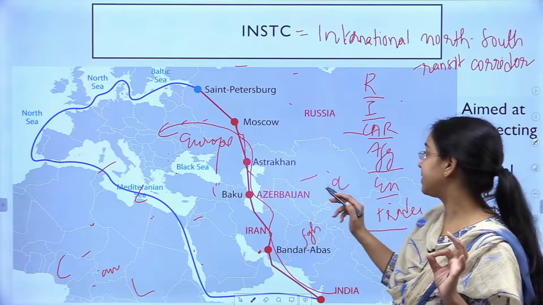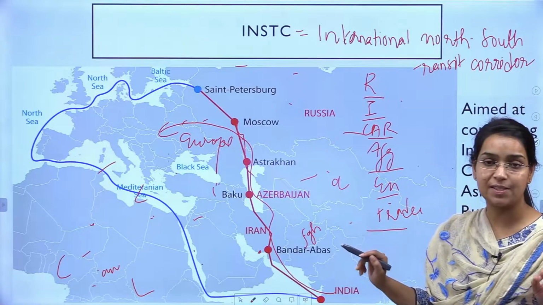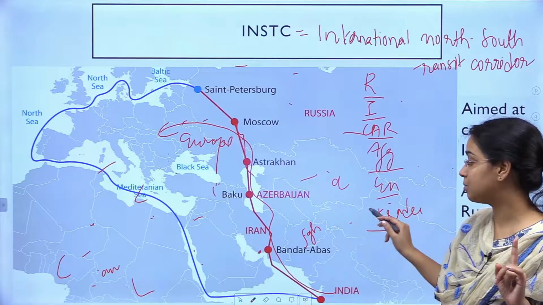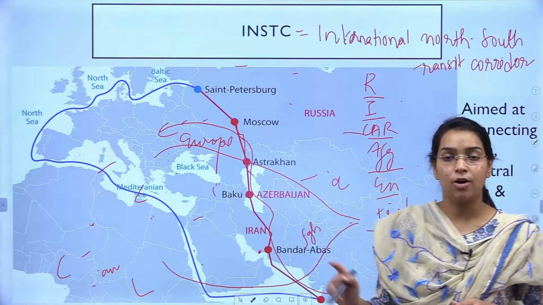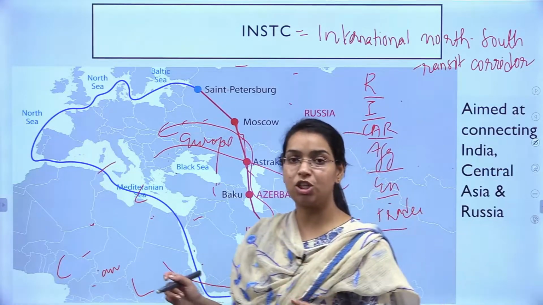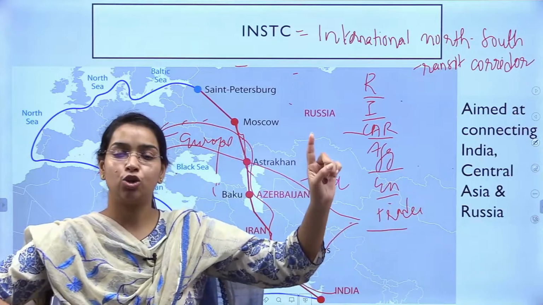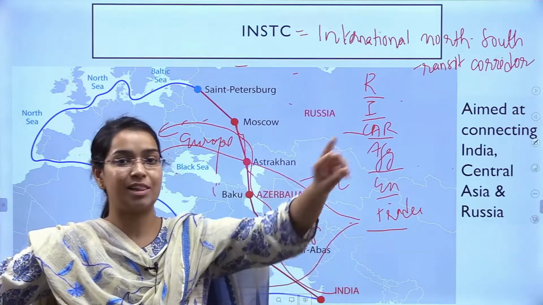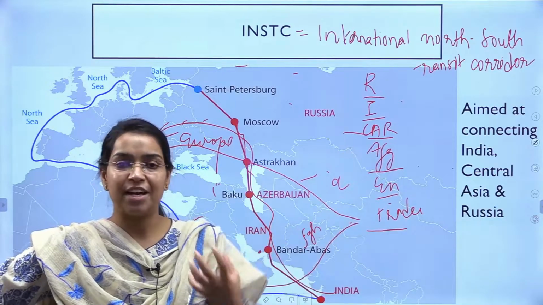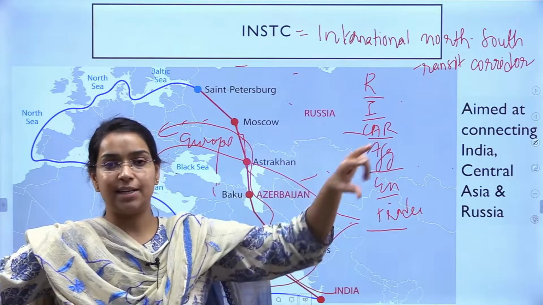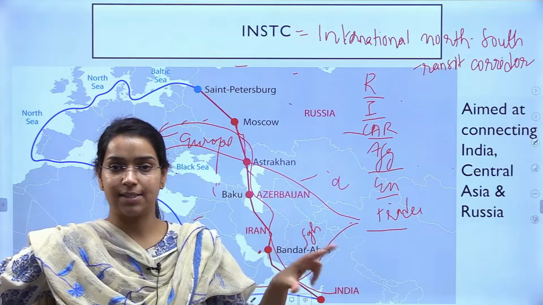Also, the next important significance of INSTC is, we all know that China is building the Belt and Road Initiative for connecting all these areas. The logic behind it is also the same: creating good transportation facilities to sell their products, to send their investments, to benefit economically by getting linked to various areas in the world.